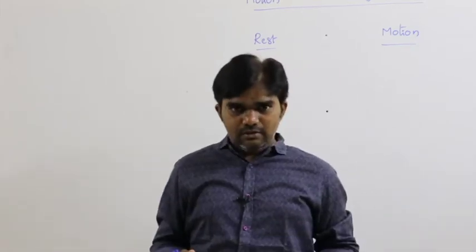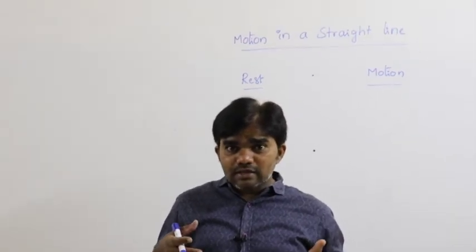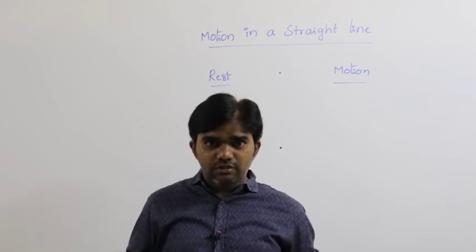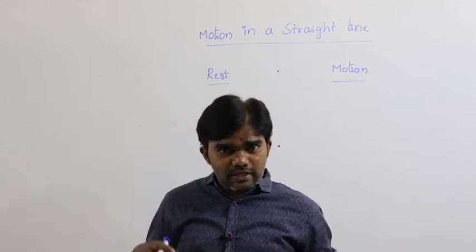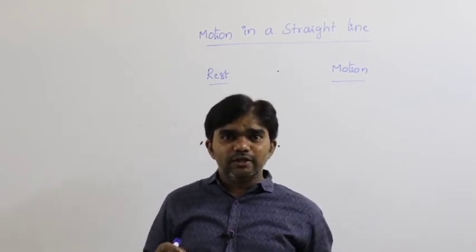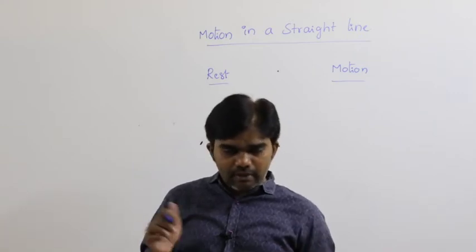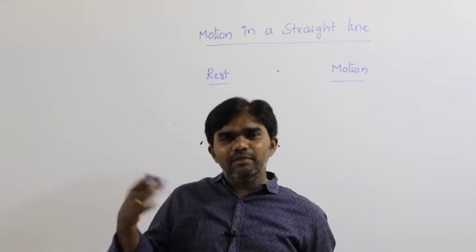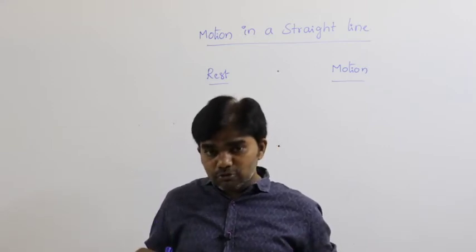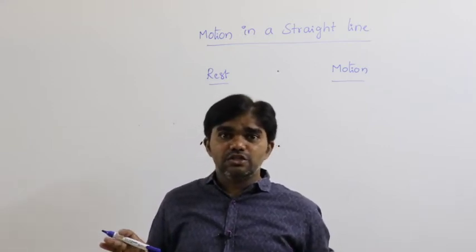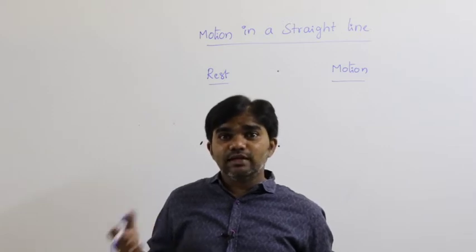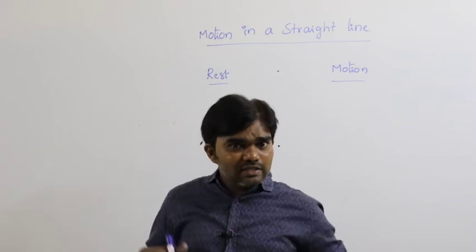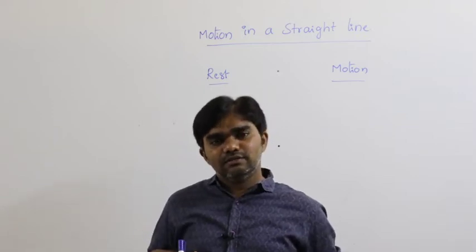So I am at rest. How can I say that? My position does not vary with respect to time. If the time increases by 1 second, 2 seconds, 3 seconds, 4 seconds, 5 seconds, continuously, time increases, but my position does not change. That's why I can say that I am at rest.